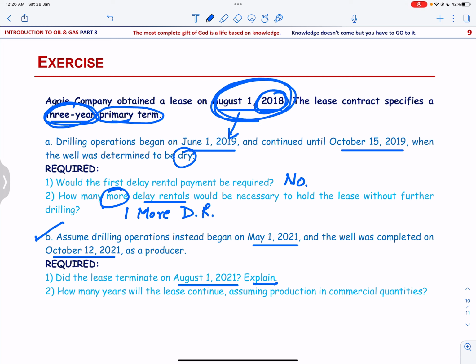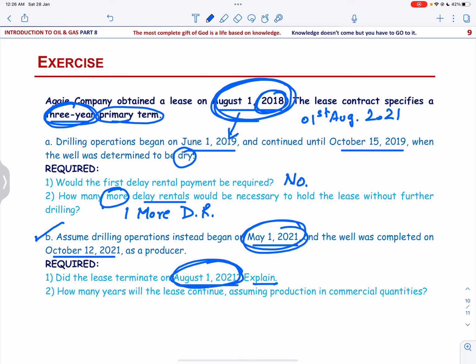It means it is going to expire on 1st of August 2021. Now, since the operation began on 1st of May, the lease does not terminate on 1st of August 2021.